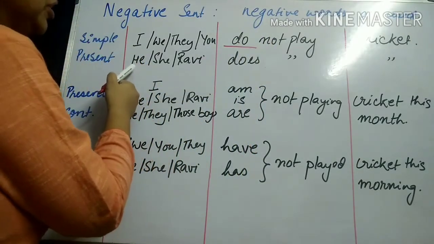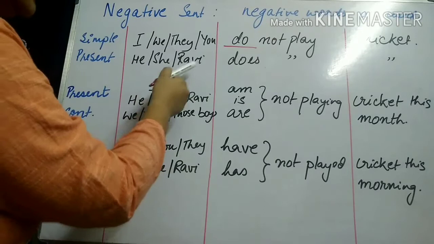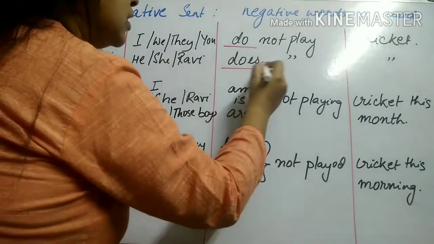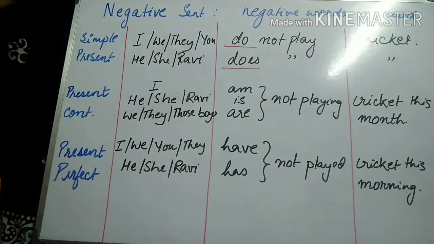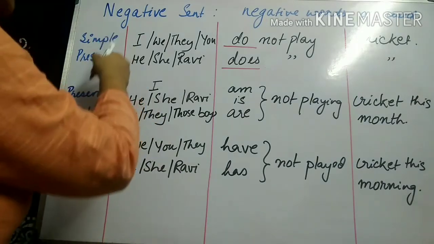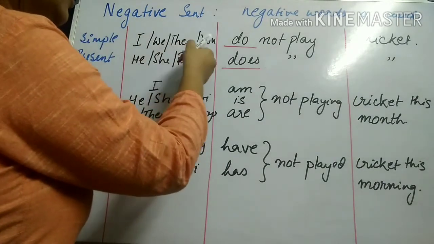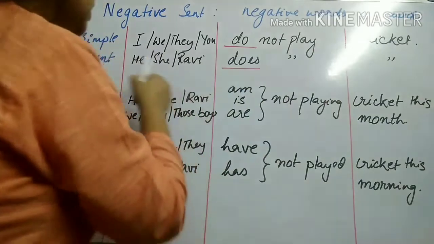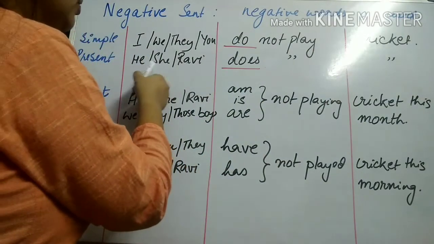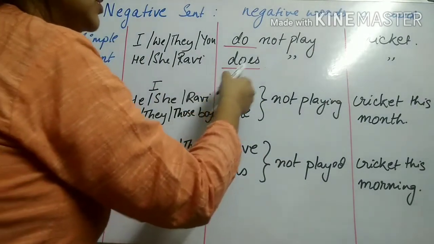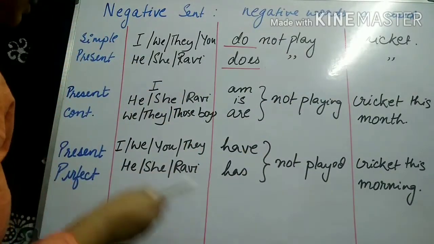Similarly, if the subject is singular like he, she or Ravi, the verb becomes does not play cricket. So again, simple present tense, I, we, they, you do not play cricket, and in third person singular he, she or Ravi, it becomes does not play cricket.